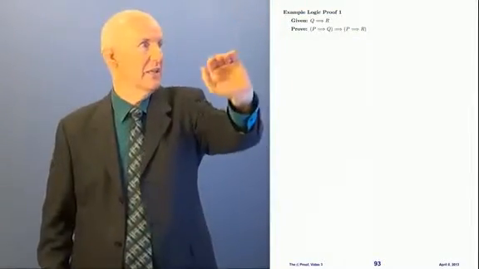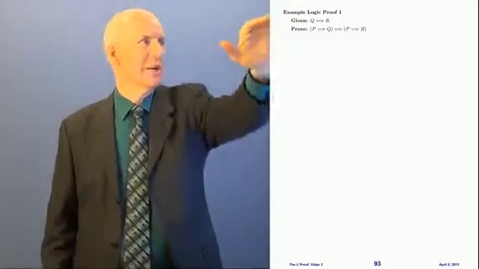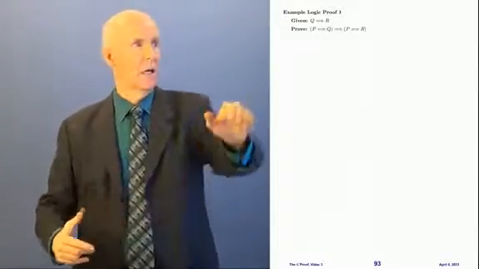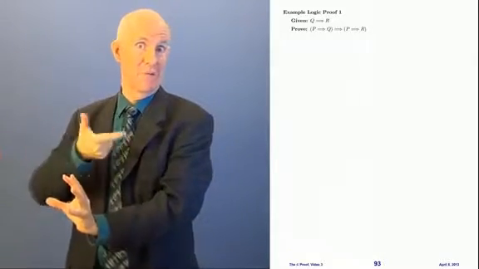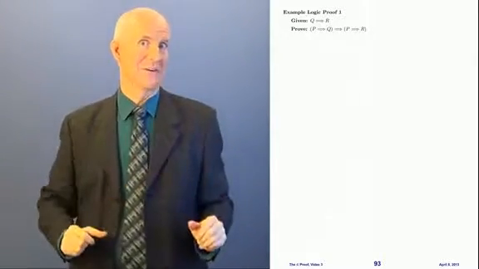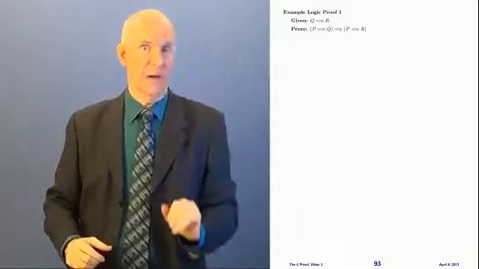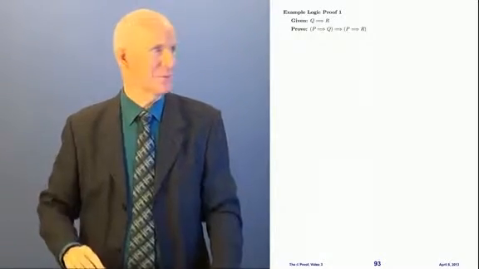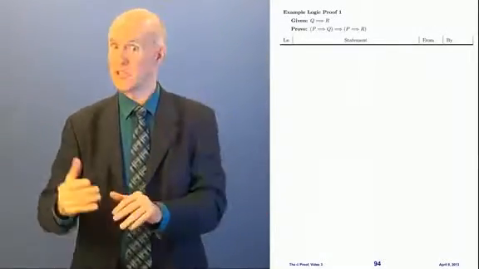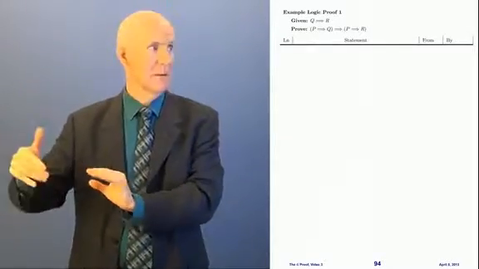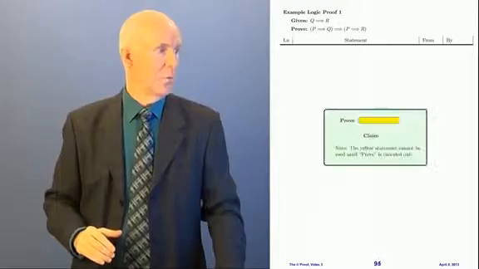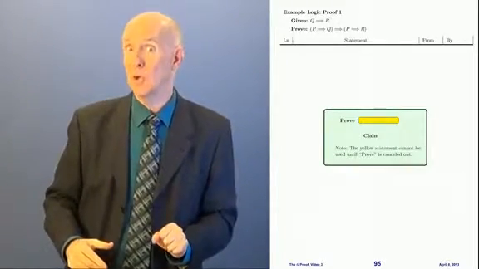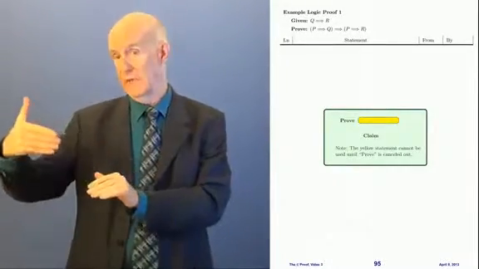And here it is. We have a given and we have a prove. We're given that Q implies R. We have to prove that if P implies Q, then P implies R. All right? And we have no diagram. Okay? No diagrams in logic proofs. So we're going to use 4 columns, just like in geometry proofs: the line number, the statement, the from, and the by.